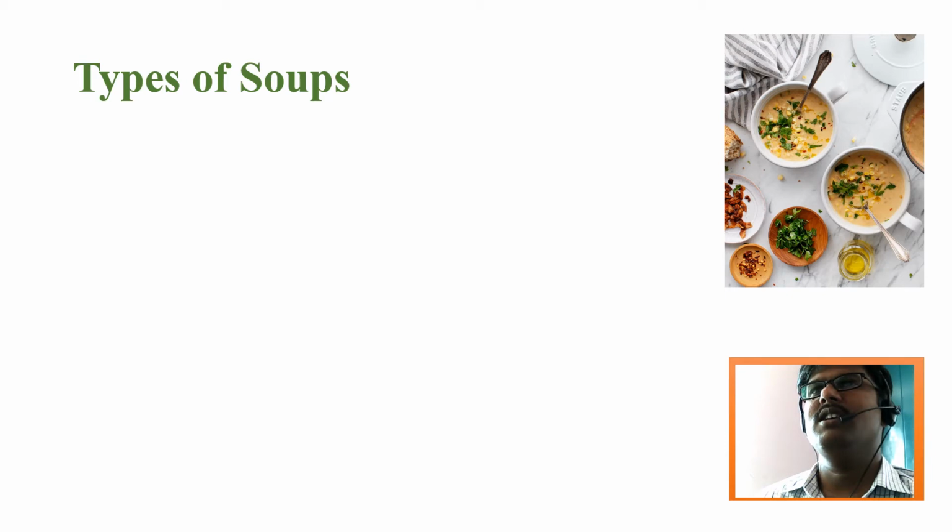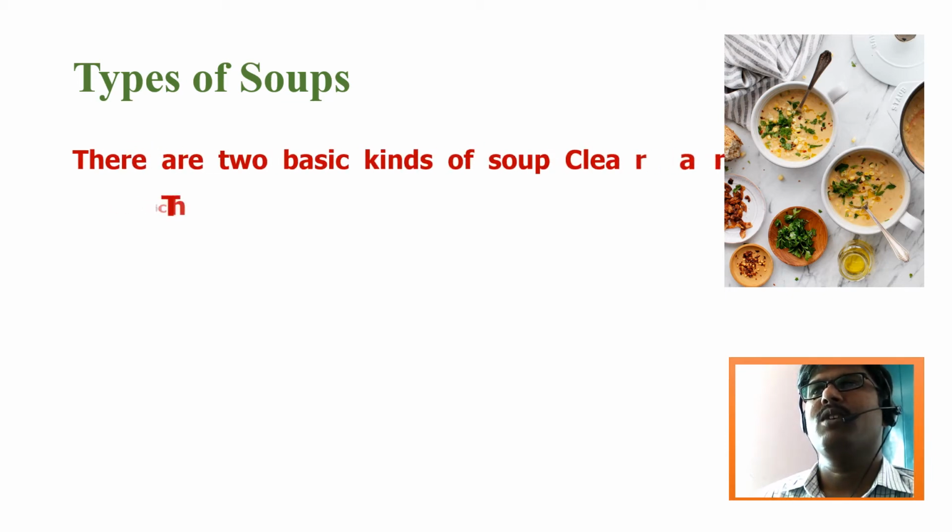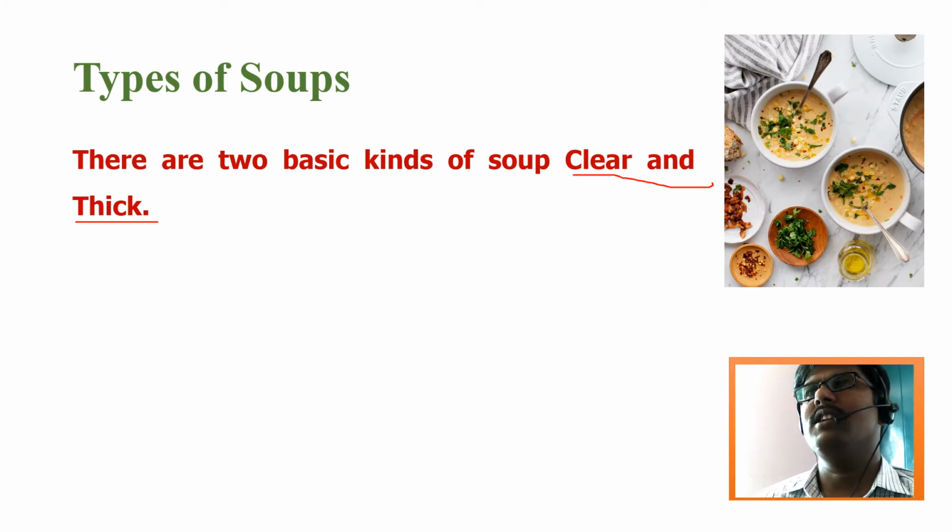Okay, next we move to the soups. Soups, as you all know, are liquid food, and there are two basic kinds of soup: clear and thick. In other terms, thin and thick soup.